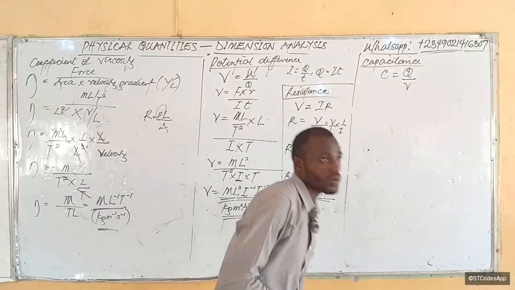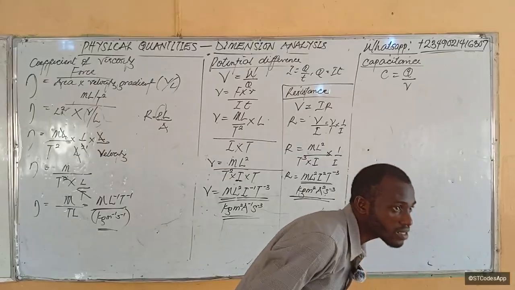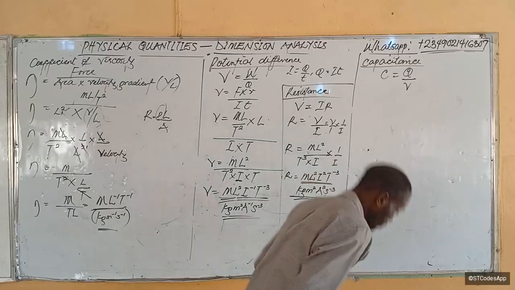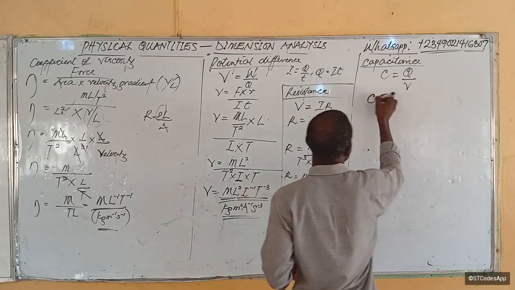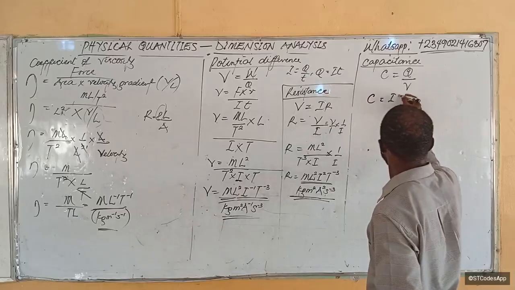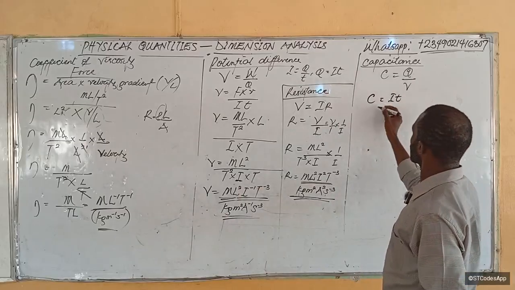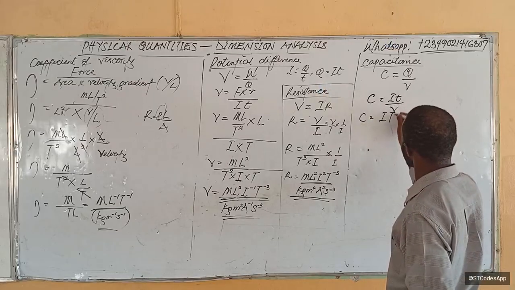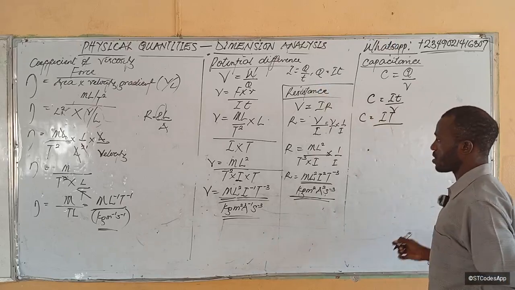So from there, we can easily say that the quantity of charge is going to be IT, from what you already know, over V.